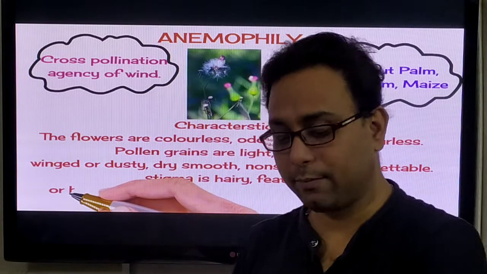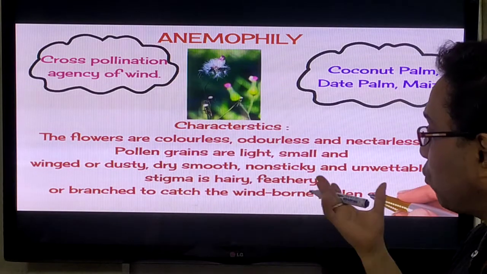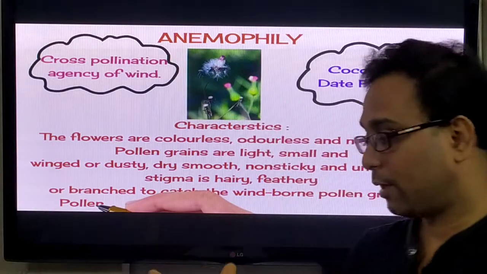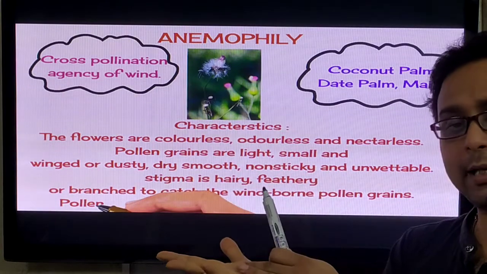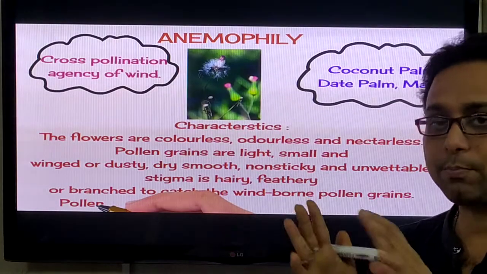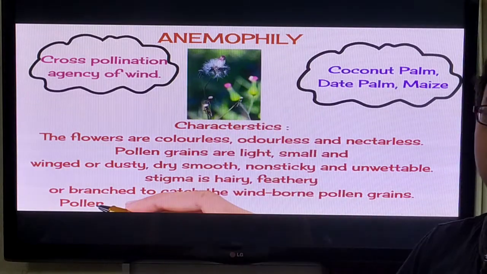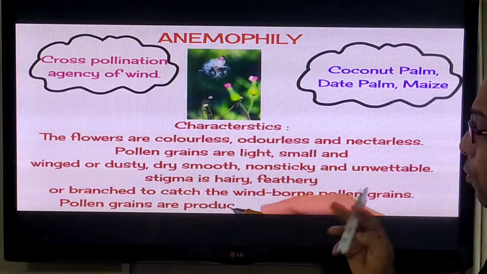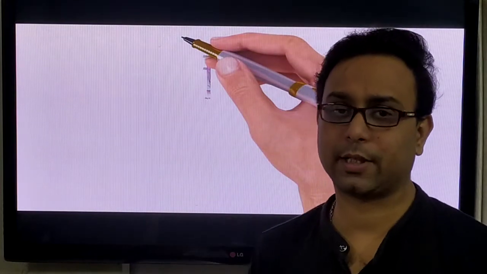On the other hand, the stigma is hairy, feathery and branched to catch the wind-borne pollen grains. Because the pollen grains are transferred by the wind, after that the stigma, being branched and sticky, holds the pollen grains attached to it. So the stigma, the pollen grains and the flower all have some special features, so bear them in mind. Pollen grains are produced in very large numbers because lots of pollen grains are wasted in that process.